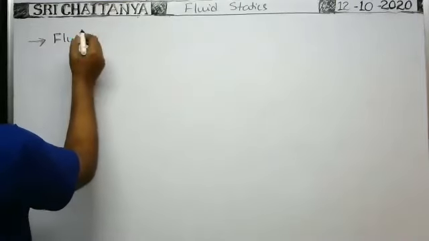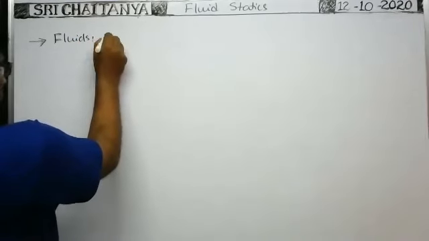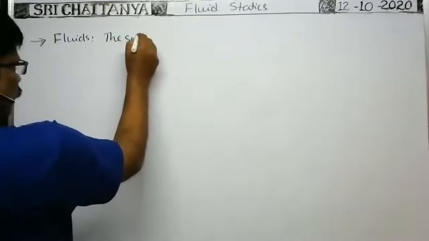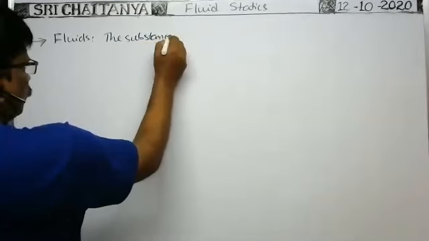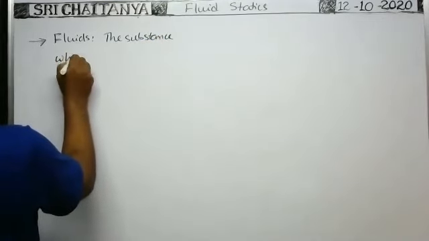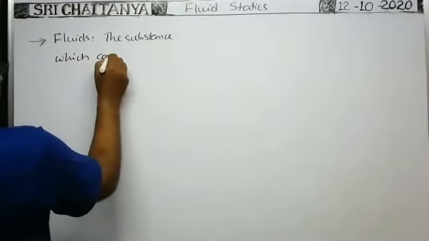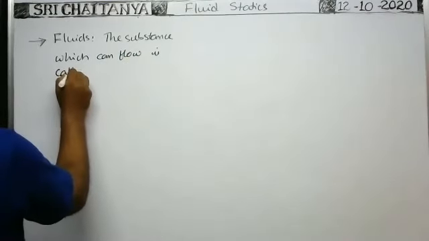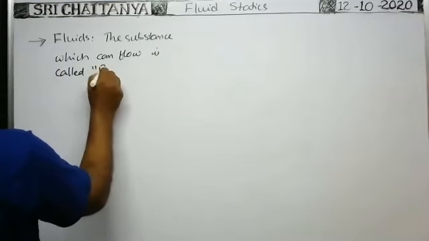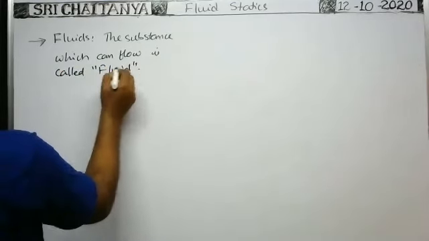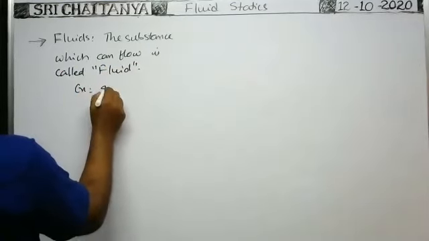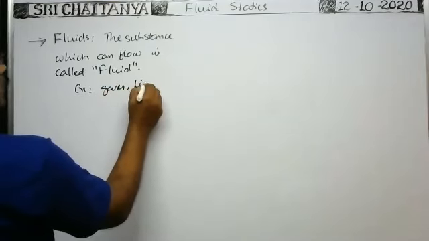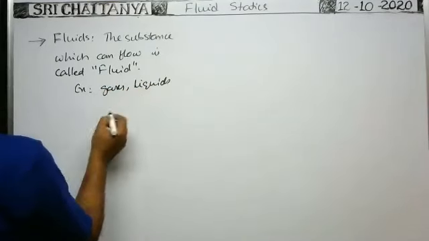Fluids, or fluid simply: the substance which can flow is called fluid. For example, gases and liquids are examples of fluid.